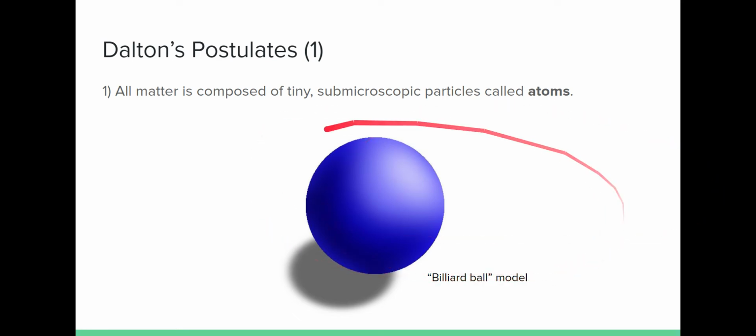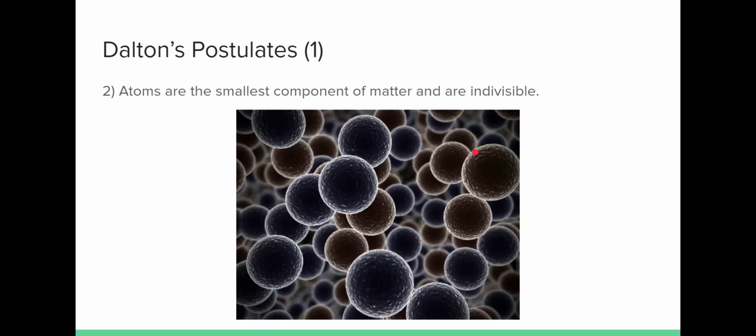So oftentimes we give the name to the model, the billiard ball model, because we say that his idea of an atom was a spherical ball that could not be cut into smaller pieces. Postulate number 2 was that atoms are the smallest component of matter, and they're all indivisible. So imagine little golf balls, and that's the smallest piece that we can break something down into.